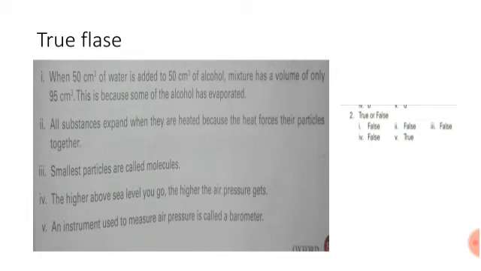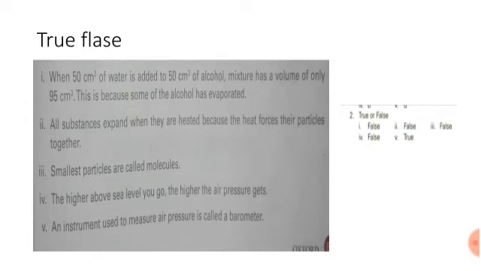All substances expand when they are heated because the heat forces their particles together. This statement is false. Third statement is, smallest particles are called molecules. No, smallest particles are not called molecules. So this statement is false.